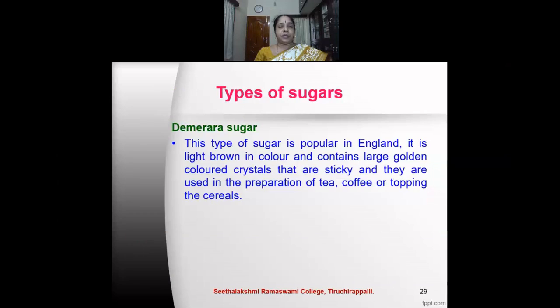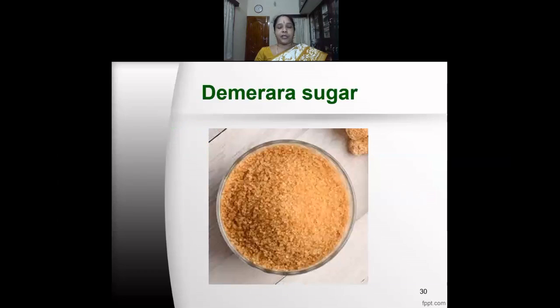The Demerara sugar, this type of sugar is popular in England. It is light brown in color and contains large golden colored crystals that are sticky, and they are used in the preparation of tea, coffee, or topping in the cereals. This is the Demerara sugar.